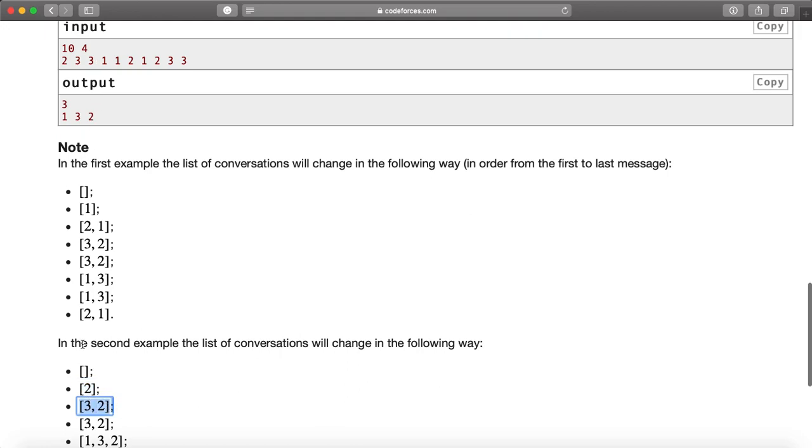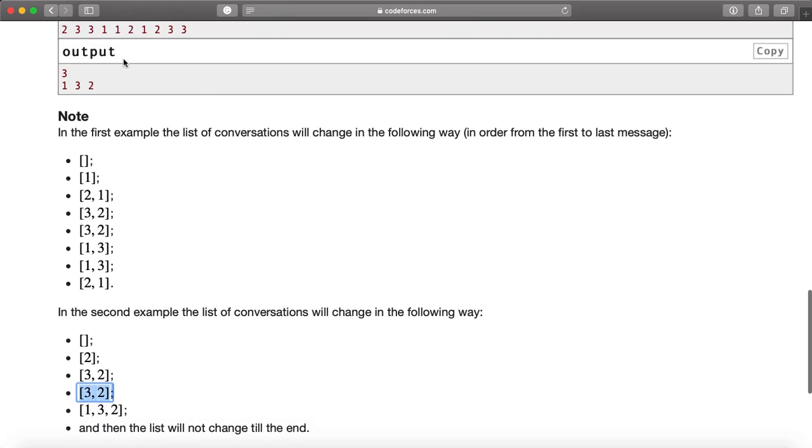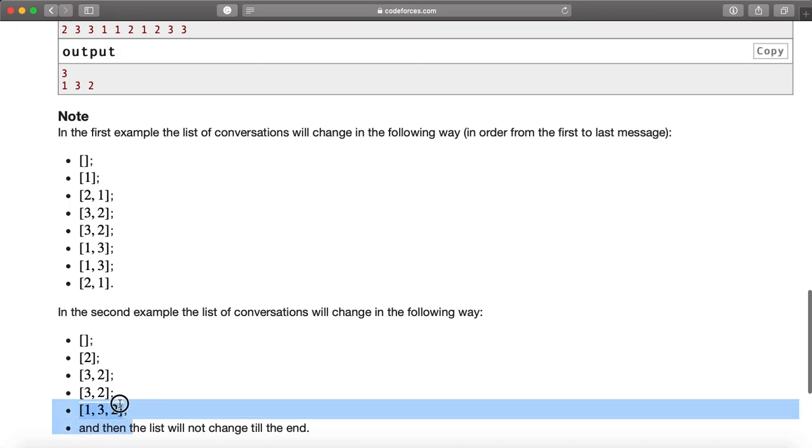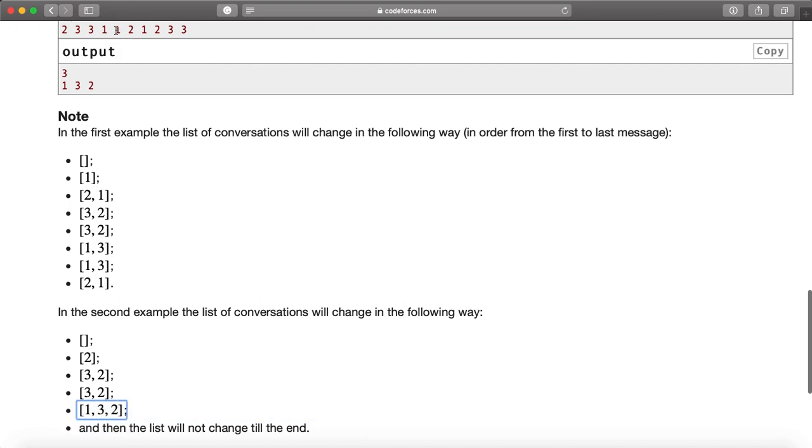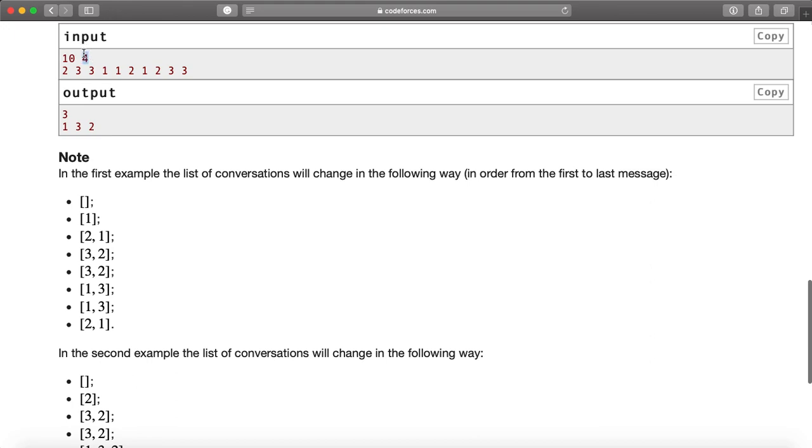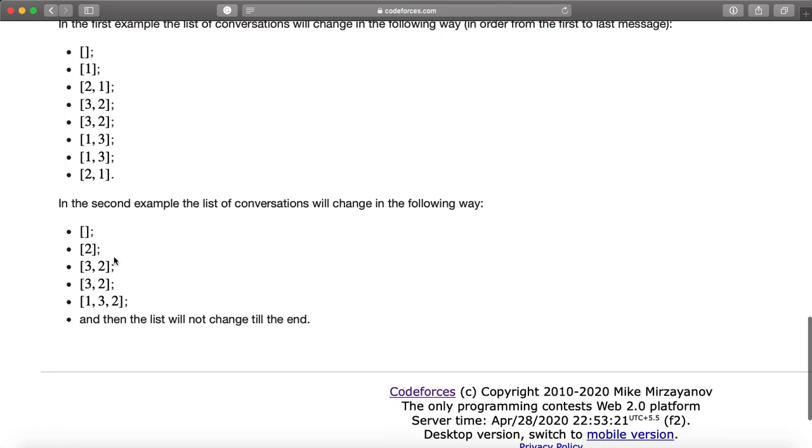And now if again 3 is inputted, nothing changes, no order change. Now if 1 is inputted, 1 is inputted and 2 will be removed, and then again 1, nothing changes, 1 and 3 remain on the top, and then again 2 happens, then 2 comma 1 will be there. Okay, sorry, there is 4 here, you have the bucket size as 4 of the conversation, so sorry for that.